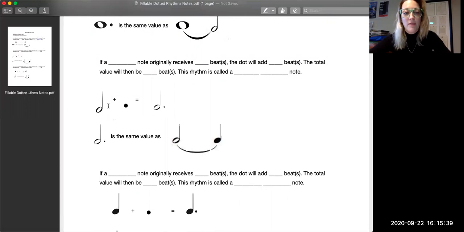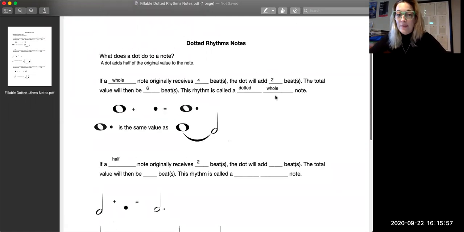So next situation here, we're looking at this plus a dot equals this. So this first type of note is an empty note head and also has a stem. That one we said is a half note. The half note, we said usually in the world, originally receives 2 beats. This one's going to be 2 beats long.